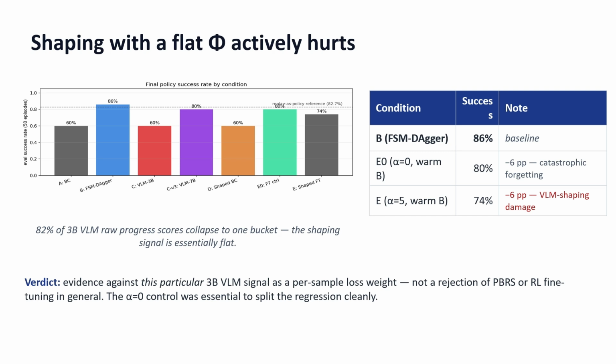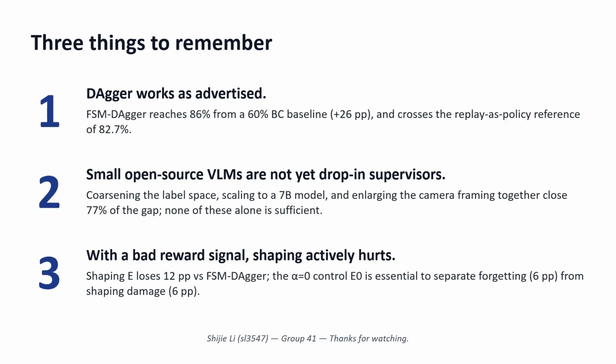The reason is in the signal itself. 82% of the vision language model's progress scores fall into a single bucket, so the shaping signal carries almost no useful gradient. And so I think there are 3 things to remember in my project.